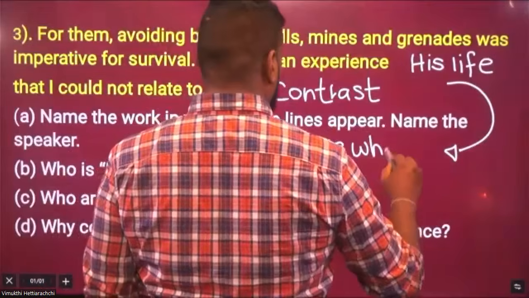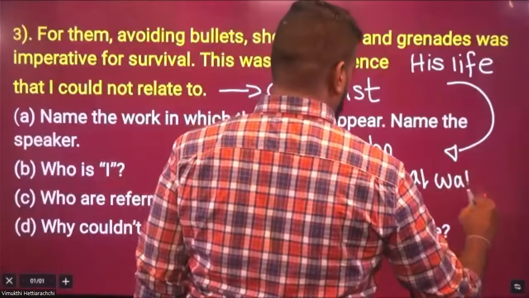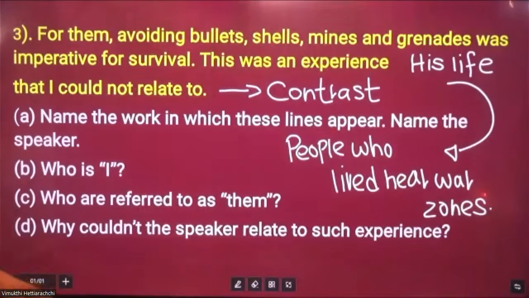People who lived near war zones, right? So it's a very powerful comparison. Even though Sangha lived in Sri Lanka, he did not face this kind of incident. In the opening paragraph, he clearly explains that I played my cricket, my children went to school. Apart from occasional bombs exploded in Colombo, I did not face terrorism. I was quite lucky to escape from terrorism. But soon after, when I went on the Pakistan tour, only then I realized that some of our fellow Sri Lankans, each and every day, suffer from this situation.